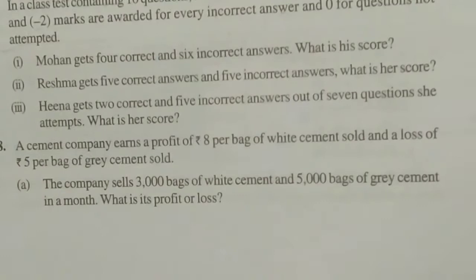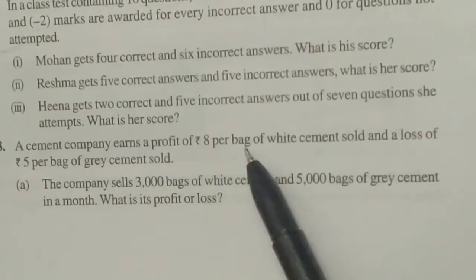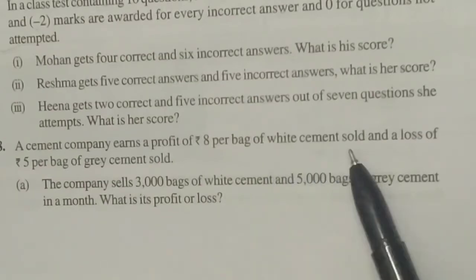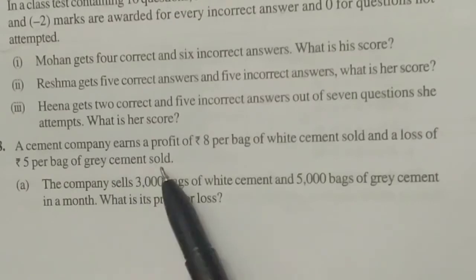Question number 8 is, a cement company earns a profit of rupees 8 per bag of white cement sold and a loss of rupees 5 per bag of grey cement sold.